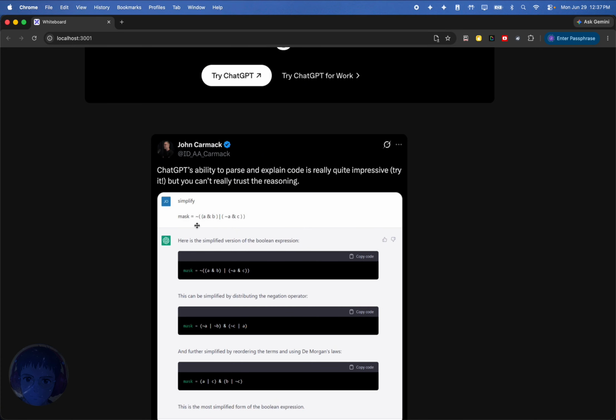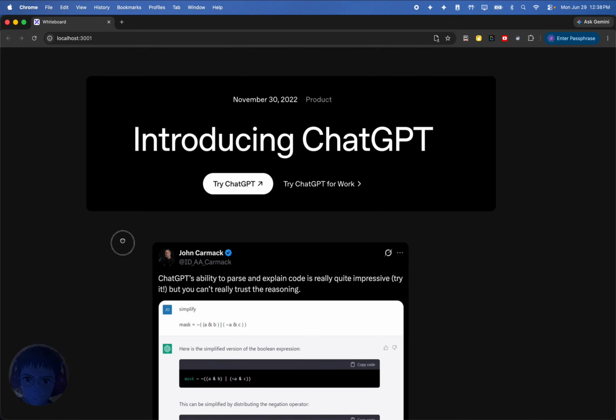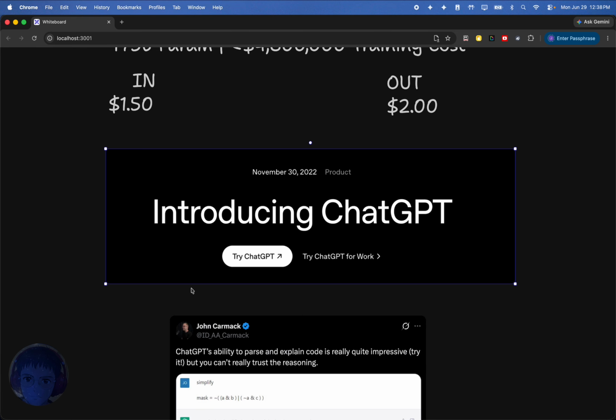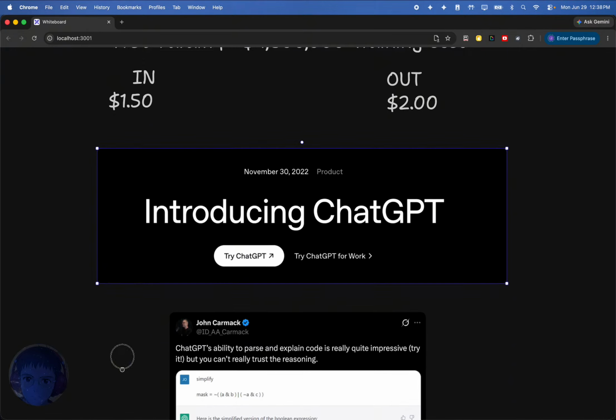But if you read this, you really get the vibe of somebody who sees this as a real meaningful tool, whereas in the years prior, it was just kind of a neat party trick. And as I alluded to up here, this was the year of ChatGPT. This is what really spearheaded AI in the consumer space. When ChatGPT came out, everyone was talking about AI. Right? This is when your mom and your dad started to use it. This was a big deal. This ChatGPT release was a very big deal.